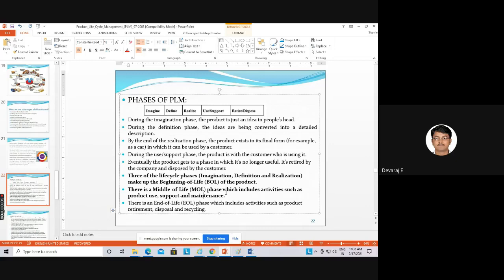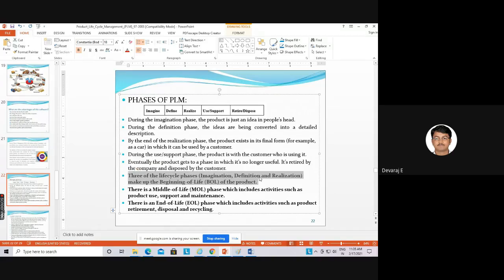It's the phase which includes activities such as product retirement, disposal and recycling of the product. This comes under the third stage, that is end of life of the product. In the first phase, imagination, definition, and realization is called the design thinking process. Without the design thinking process, we cannot manufacture any product, or update any technology without the customer needs. Customer needs will come into the picture in the first phase of the life cycle, in imagination, definition, as well as realization. This is called the first phase.